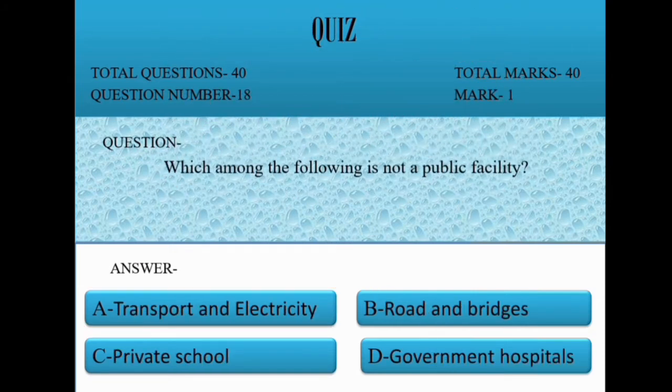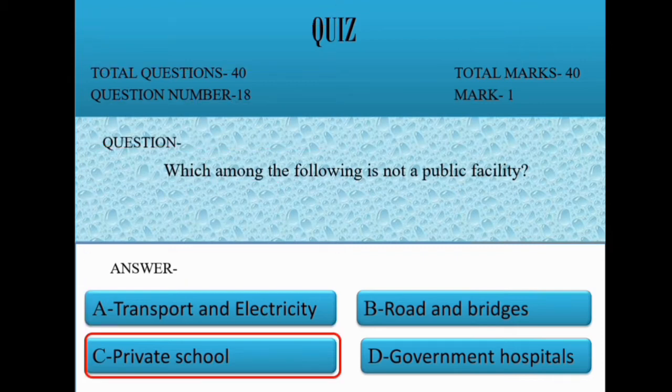Question 18. Which among the following is not a public facility? Option A transport and electricity, B road and bridges, C private school, D government hospitals. Correct option is C private school.